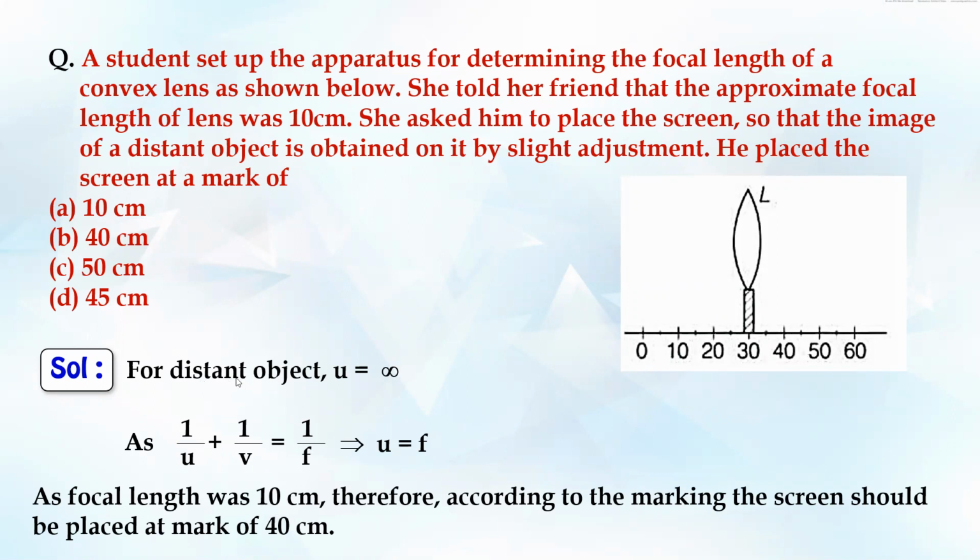And what's the distance? We made a diagram, when the object is at infinity, all the rays come and intersect at the point called the focus. So if the ray came from here, it is going to meet on the right hand side only. So the screen has to be placed at 40. Moving forward, the next one, pretty easy sum.